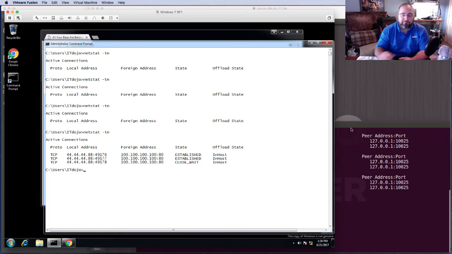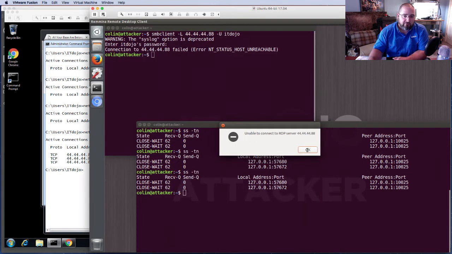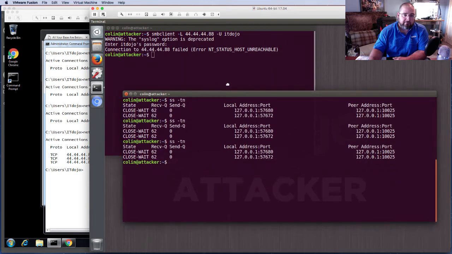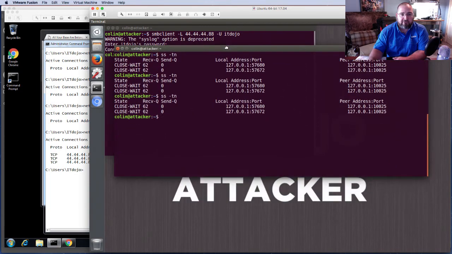Here's the problem. The problem is that attackers are smart. They can configure their tools to bypass these basic rules. And this is the reason why you would never, ever, ever use a packet filtering router as your sole form of protection from resources on the internet. Okay? So what I'm going to do here is illustrate to you how an attacker can bypass this. So here's my attacking computer.